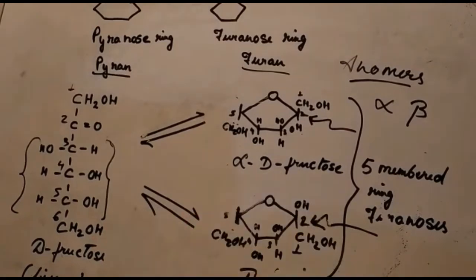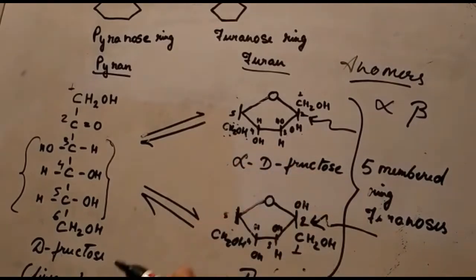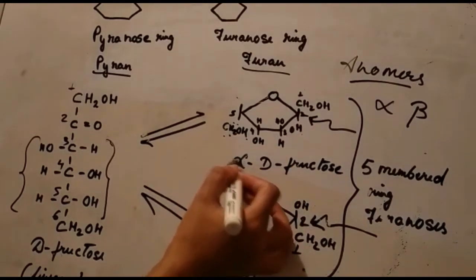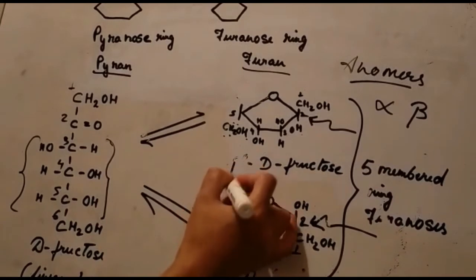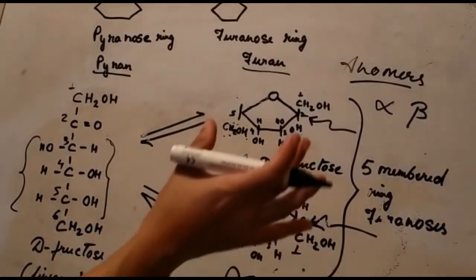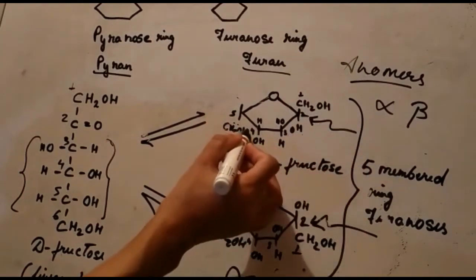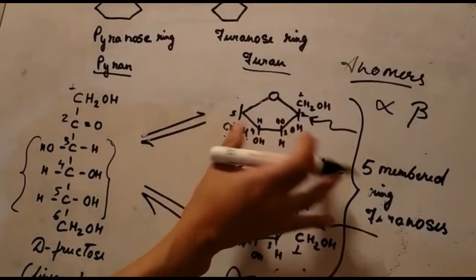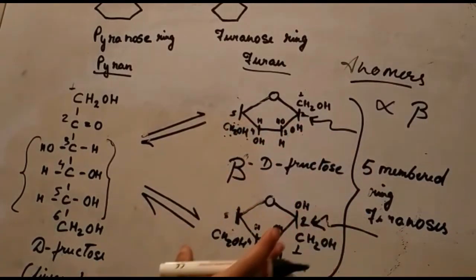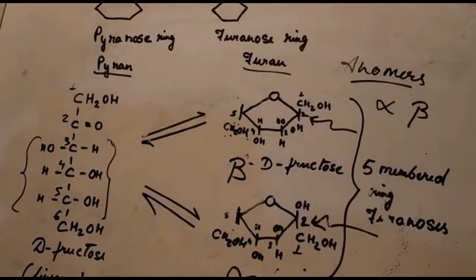Suppose in this case you see that the OH group is on the same side as CH2OH, then it will be beta and not alpha. And if it is on the opposite side like this, then it will be alpha. So the rule to remember is that if the hydroxyl group and the CH2OH group are on the same side, then they will be beta, and if they are on the opposite side like this, they will be called the alpha anomer.